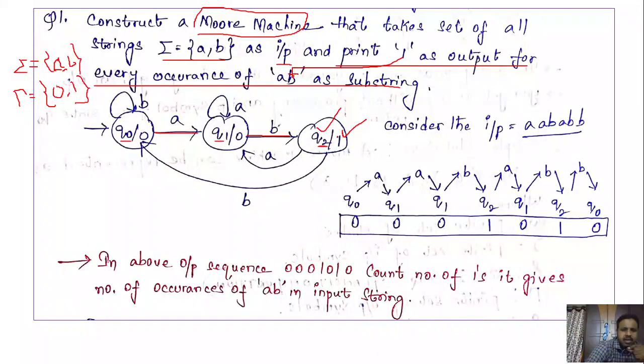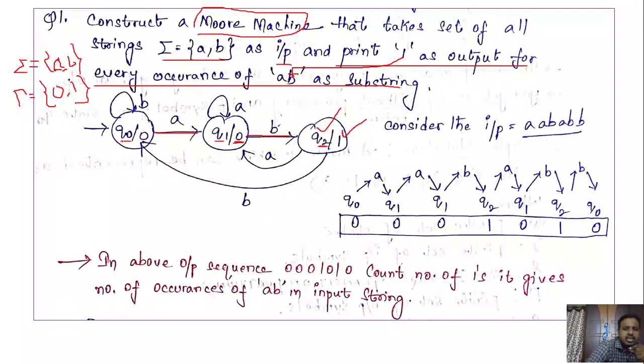Now, what will be the output for Q1? It is 0, because the output must be 1 only when you find a followed by b. Q1 indicates that you have seen a only, or any number of a's, so the output must be 0.